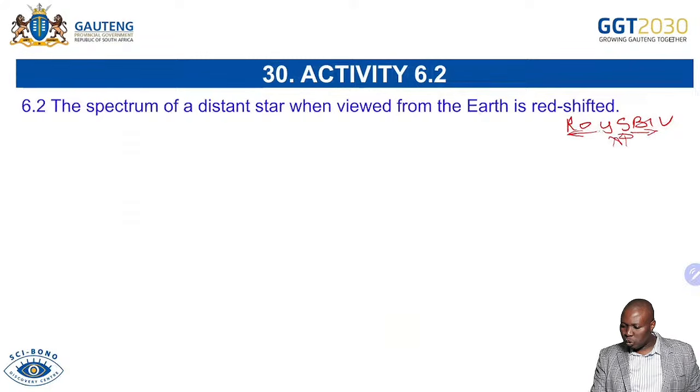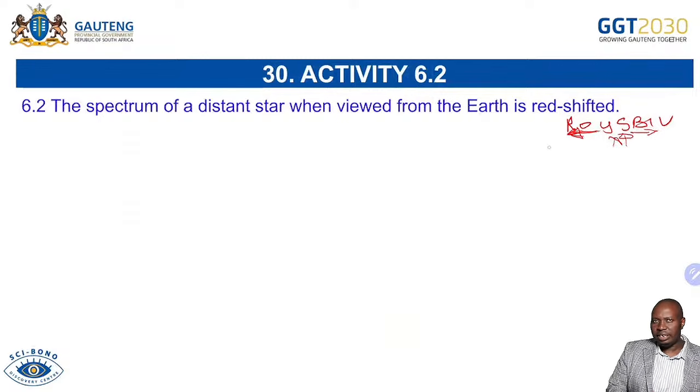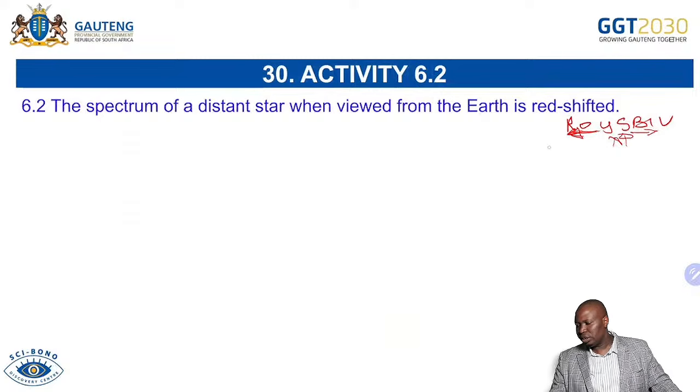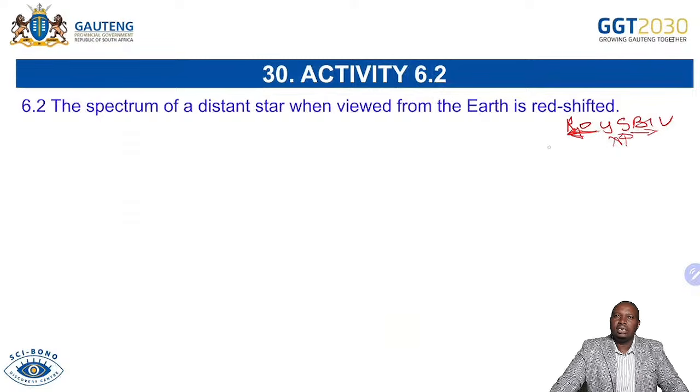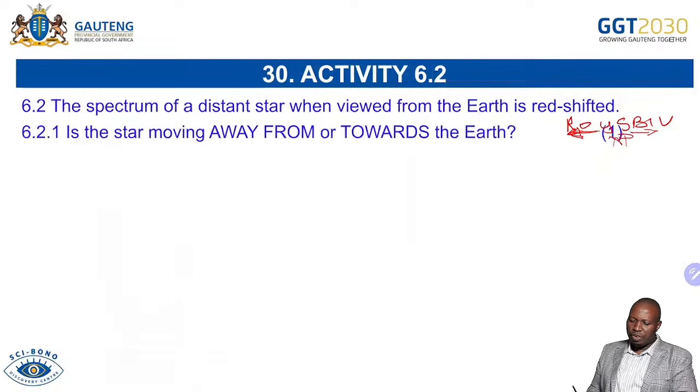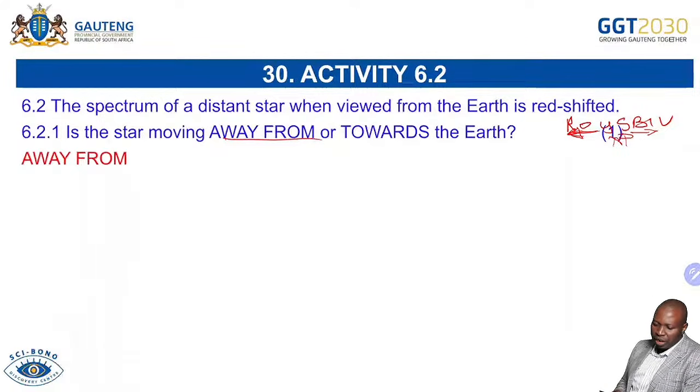Hence, redshift is when the wavelength increases. It simply means that when the wavelength increases, we are moving away. We are having what is called redshift. So, wavelength increases simply means that the frequency decreases. And when the frequency decreases, the energy decreases as well. Now, they're saying, is the star moving away from or towards the Earth? For the wavelength to increase, it must be away. So definitely, it is moving away from the Earth.